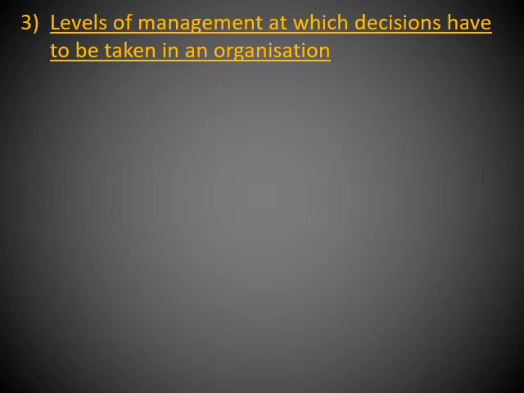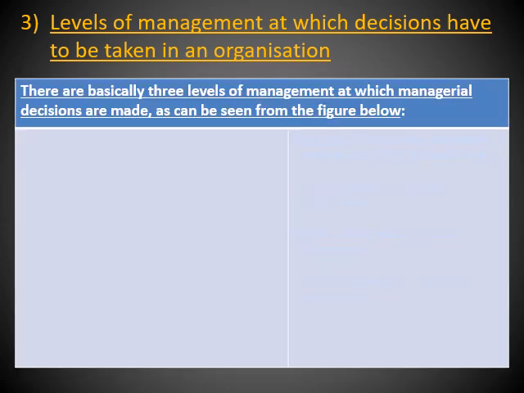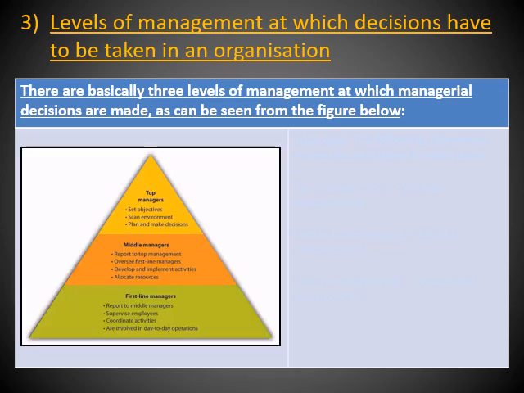Our third section for this particular lesson is called levels of management at which decisions have to be taken in an organization. So we're going to be looking at different levels at which management is involved in decision making. Those three levels that we are going to be looking at are in the figure below, or in the table below. There is a picture of the three different levels. Basically, it's top management, middle management, and then first line management. So those three levels are the levels of decision making within any company. You're welcome to look at that picture and those bullets underneath each of those levels.